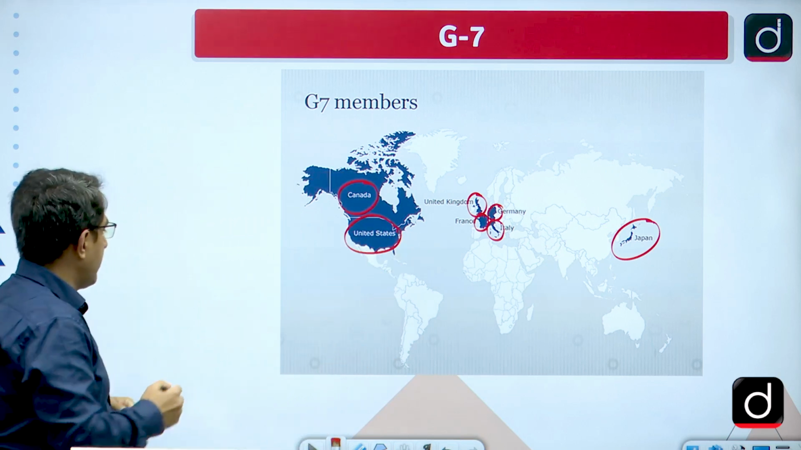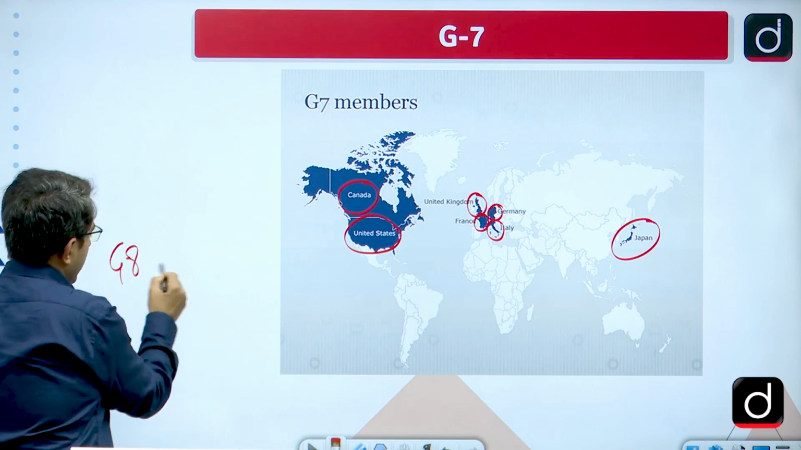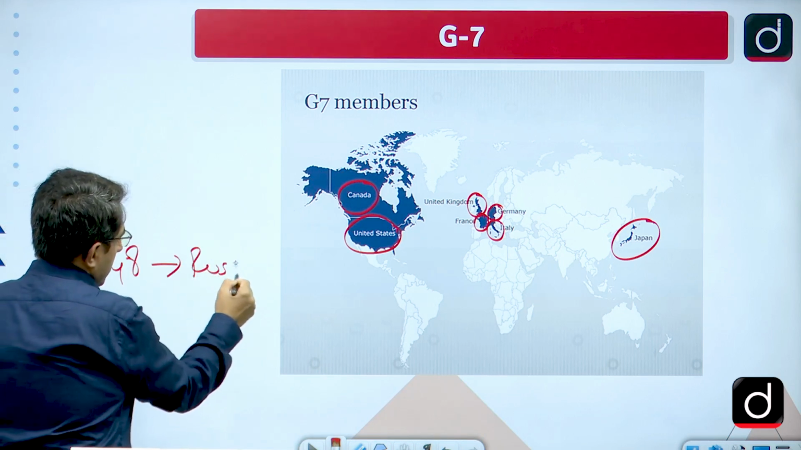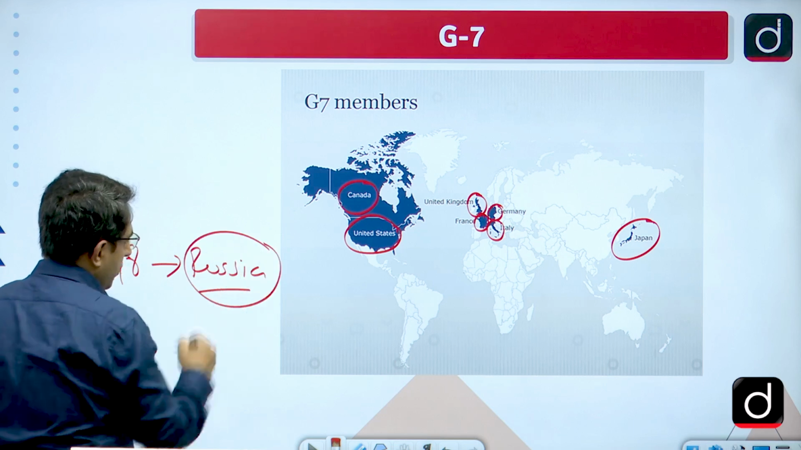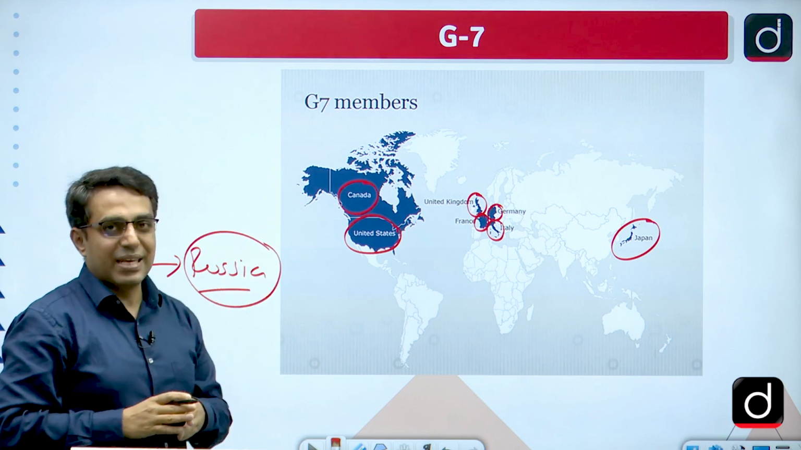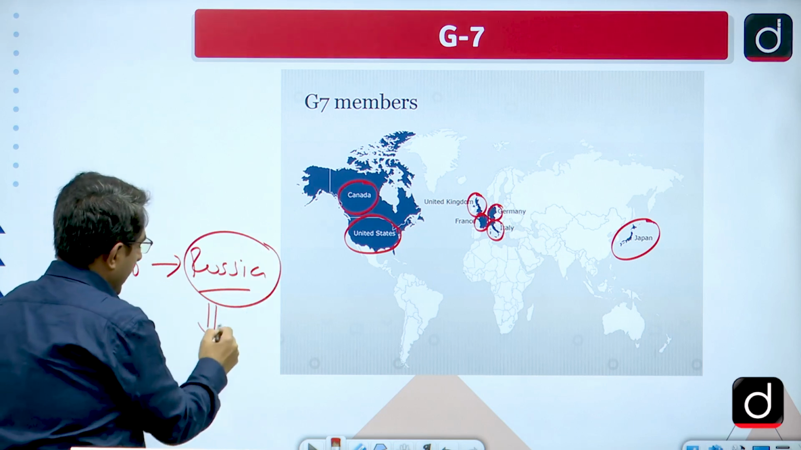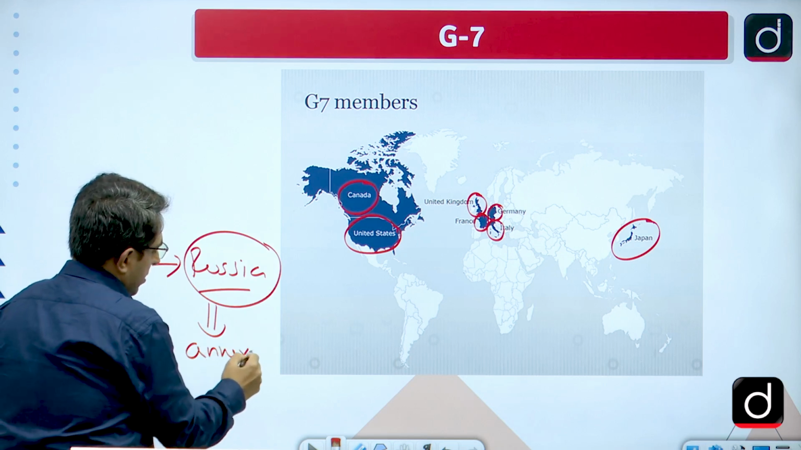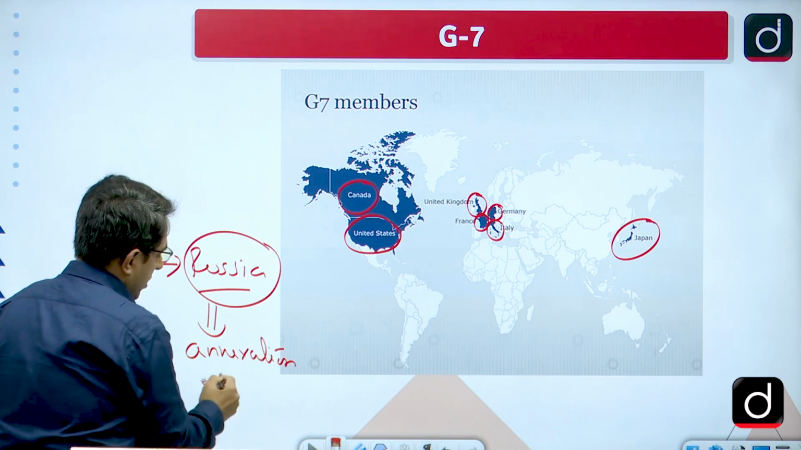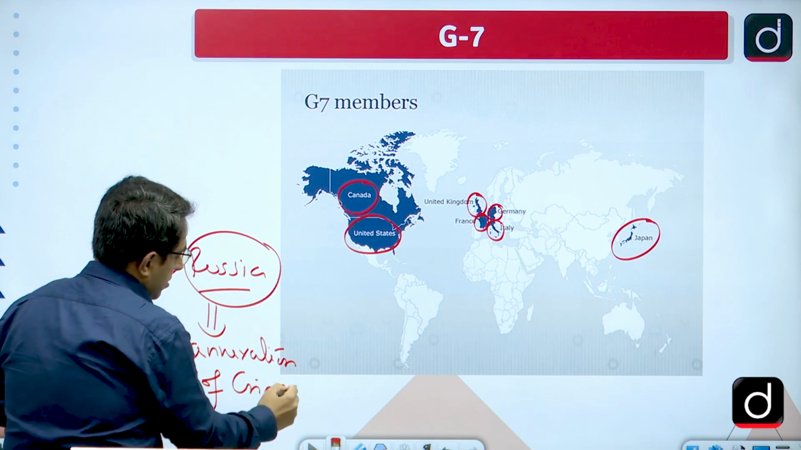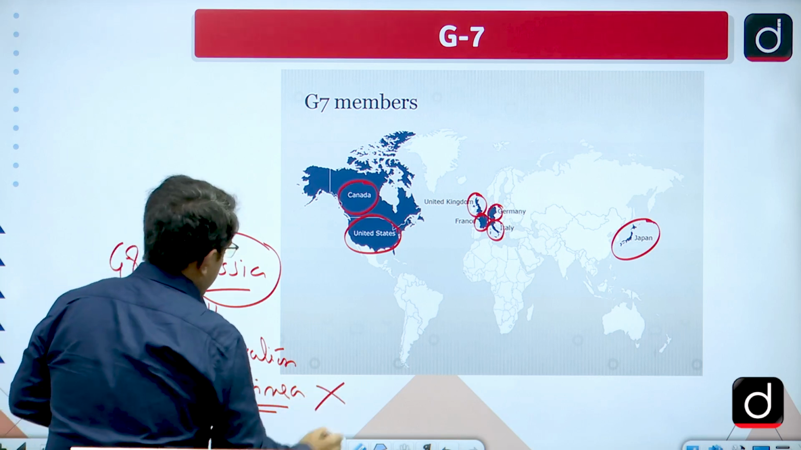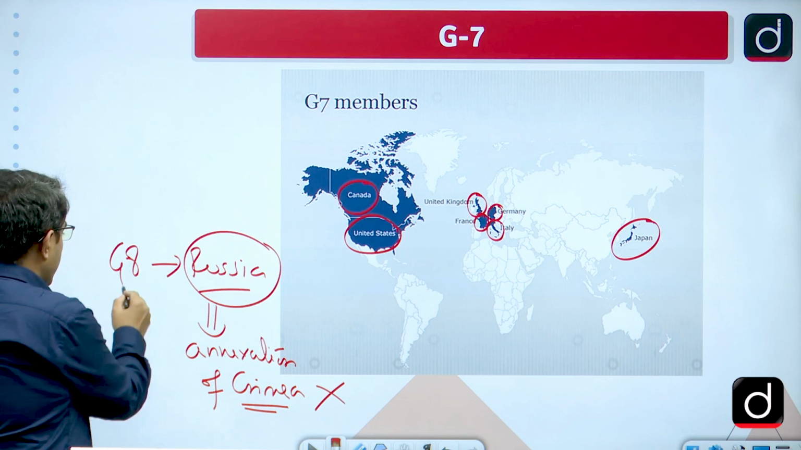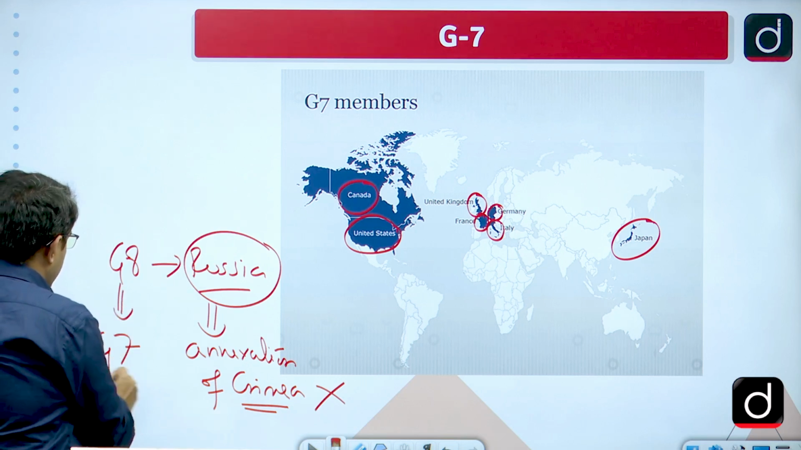For some time G7 was also G8, when Russia was included in the G7 grouping, but then Russia was expelled after it annexed Crimea. So, the annexation of Crimea by Russia led to its ouster from G8 and it again reverted to G7.